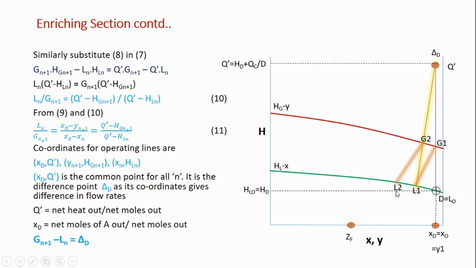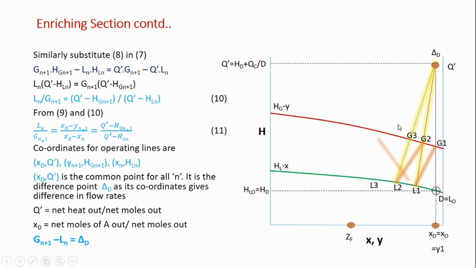Okay, now our L2, G3 and delta D lie on the operating line as per this equation. So to get the G3 value, I will draw an operating line from L2 to delta D. The intersection of the operating line with the HG curve is the G3 point, and G3 and L3 are in equilibrium, so they are obtained from the equilibrium plot.